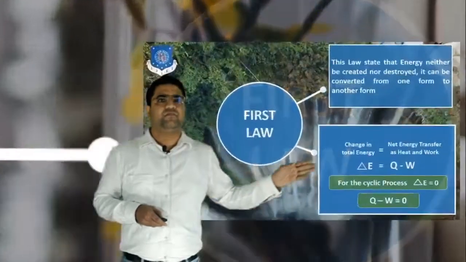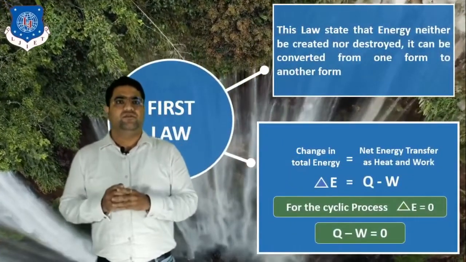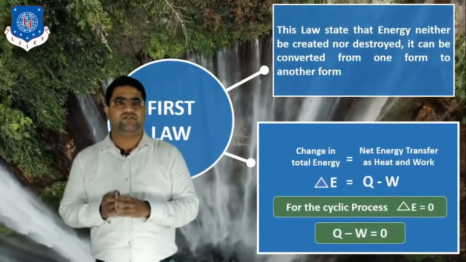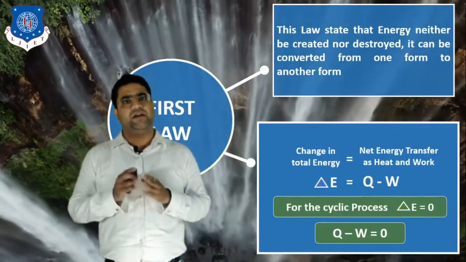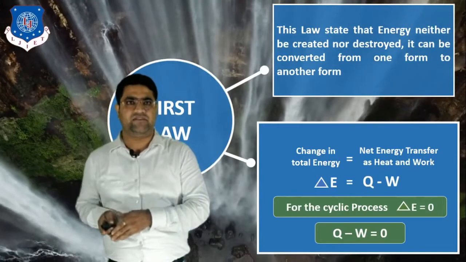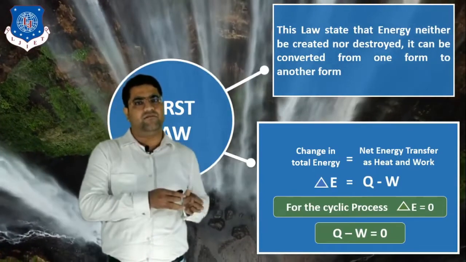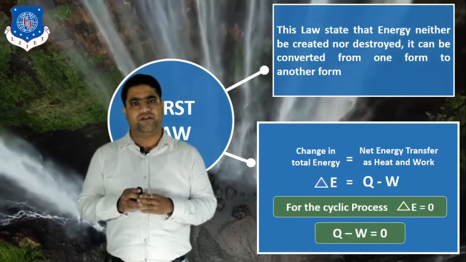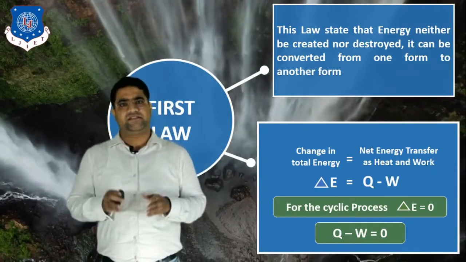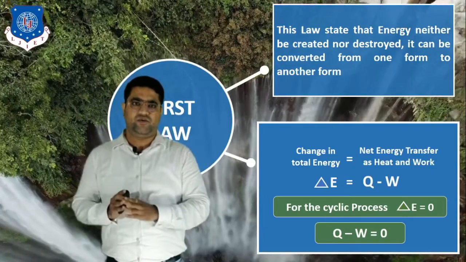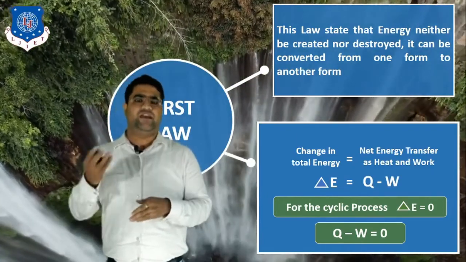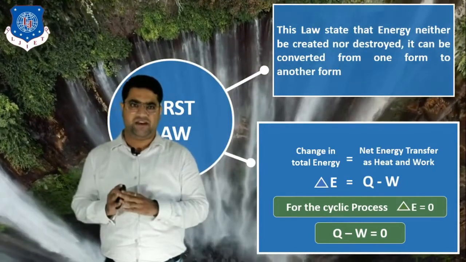Now second is the first law. Okay, so what is the first law? The first law states that energy is neither created nor destroyed, but it can be converted from one form to another form. So we can say that the energy in the whole universe remains constant. We cannot create or destroy the amount of energy.